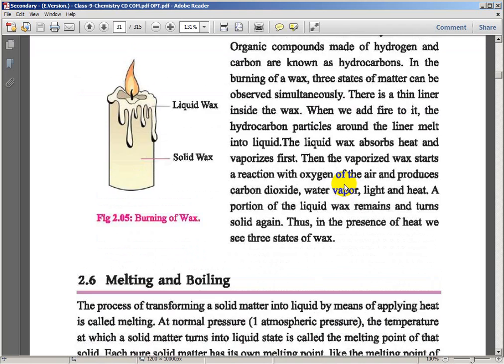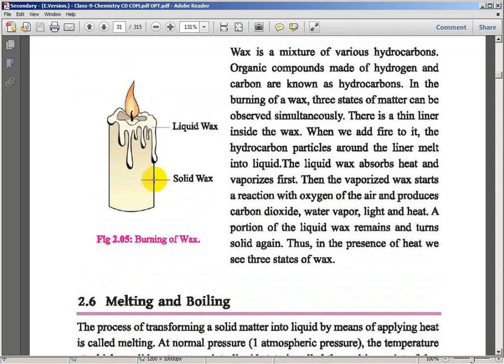So what is happening here? When the solid wax melts into liquid wax, matter changes its state. So either a physical change or a chemical change occurs. Can you say what happened when solid wax became liquid?